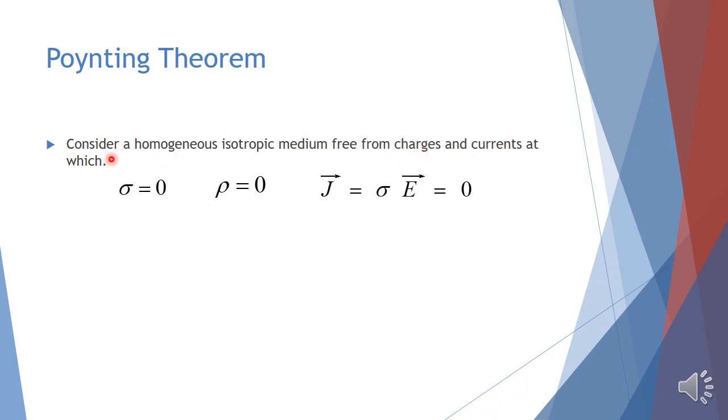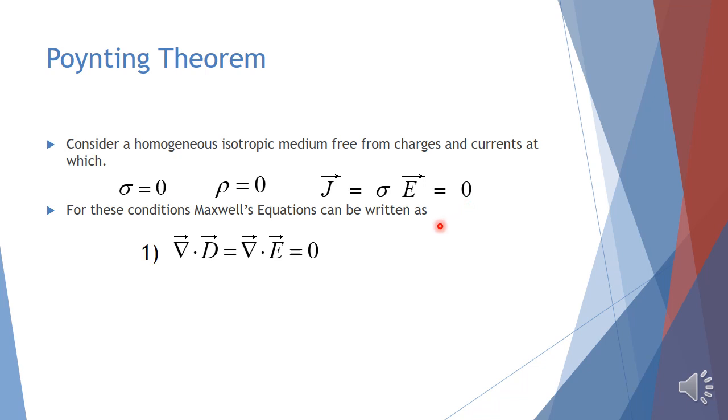These conditions can be represented mathematically by sigma, the surface density of charge, equal to 0, rho, the volume density of charge, equal to 0, and J, the current density, equal to sigma times E. Since sigma equals 0, J will be equal to 0. For these conditions,